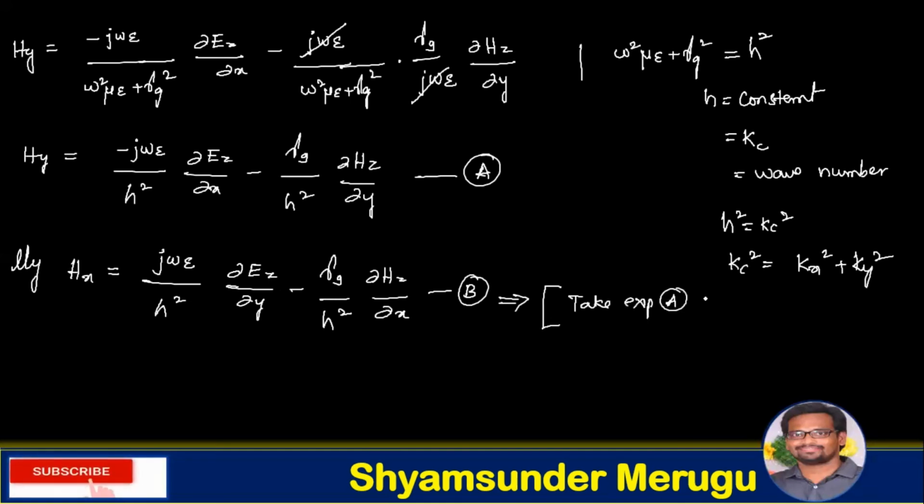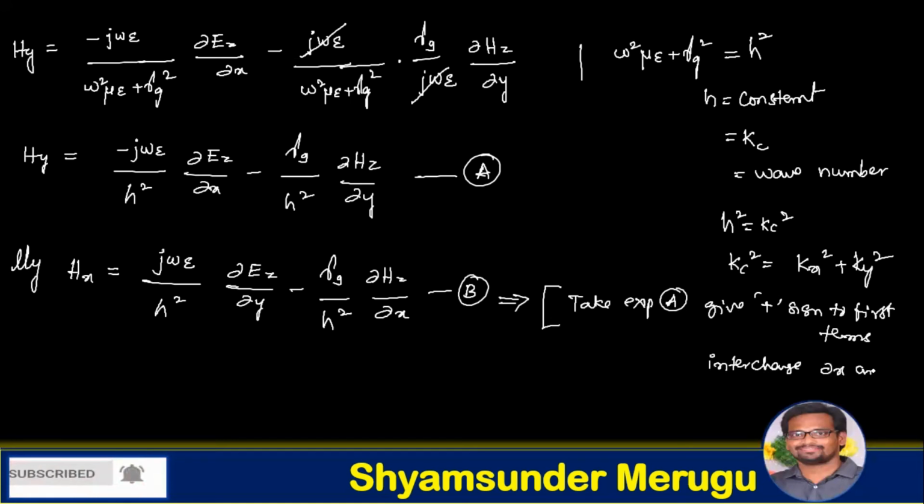So for this B, take expression A. In that expression, give the positive sign to the first term, and interchange dou x and dou y. So take the expression A, give the positive sign to the first term, then just interchange dou x and dou y so that you get the expression for Hx.